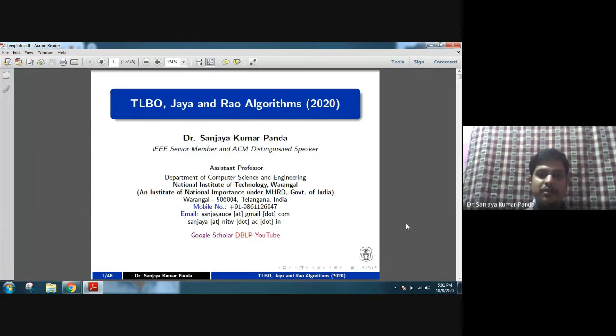Professor Rao contributed 5 very famous algorithms, although 3 algorithms were proposed in 2020, but the rest 2 algorithms are very popular algorithms. We are going to discuss these 5 algorithms in today's talk.